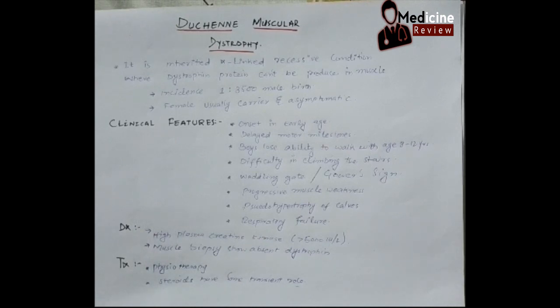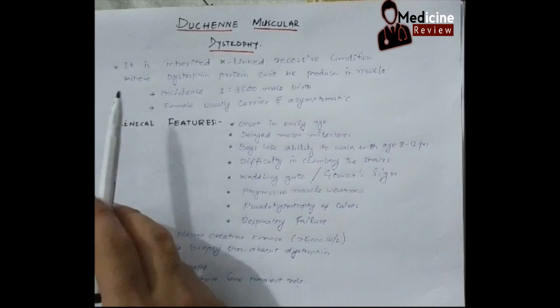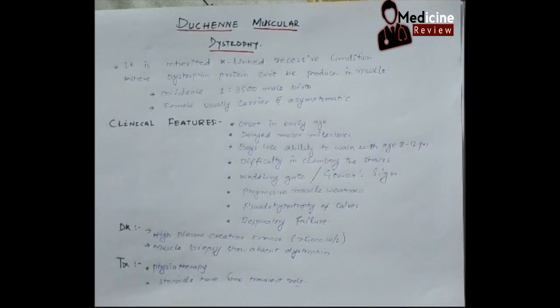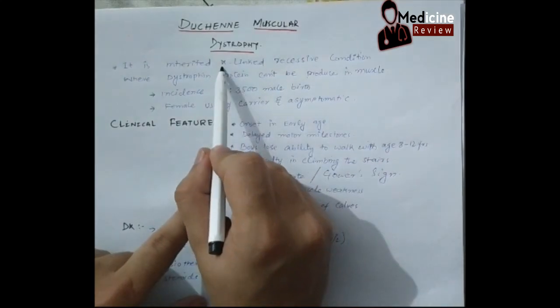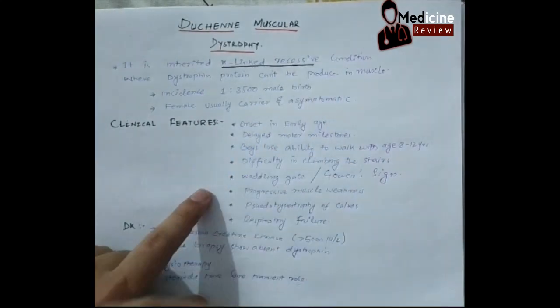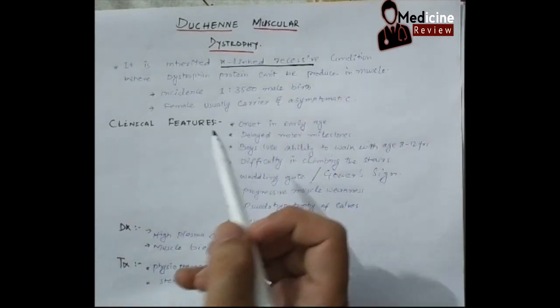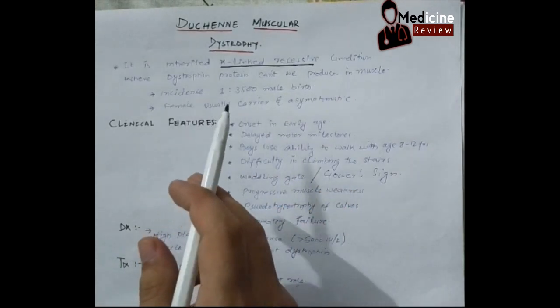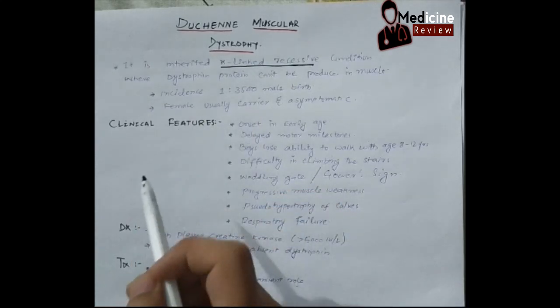Today we are going to study about a muscular disease which is called Duchenne muscular dystrophy. Duchenne muscular dystrophy is an inherited X-linked recessive condition. First, we should understand what is meant by X-linked recessive disorder. It means that this disease will only occur in a male child. A female child can only be a carrier.